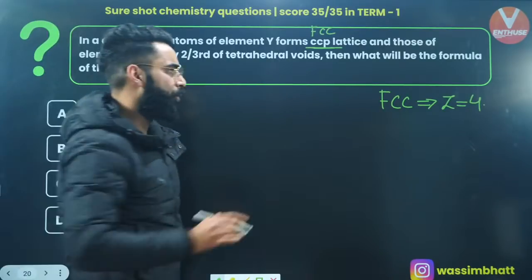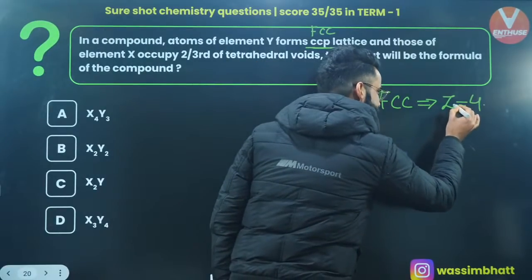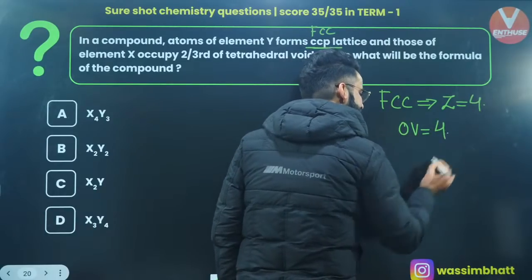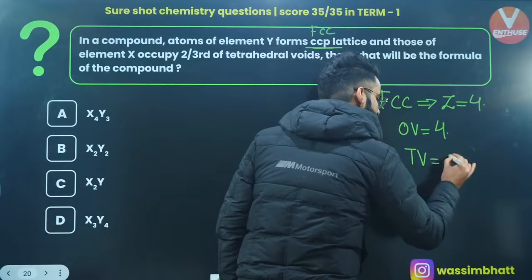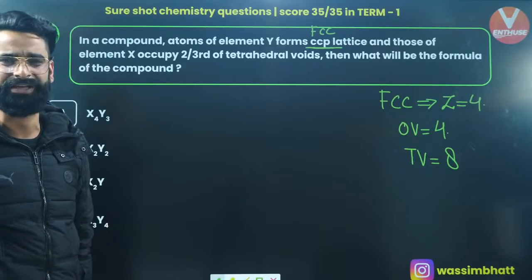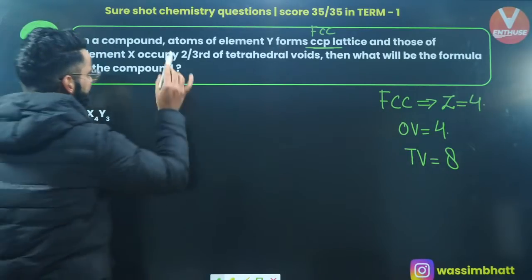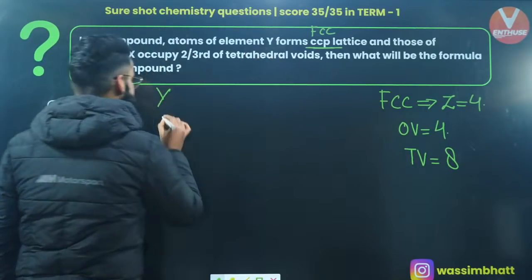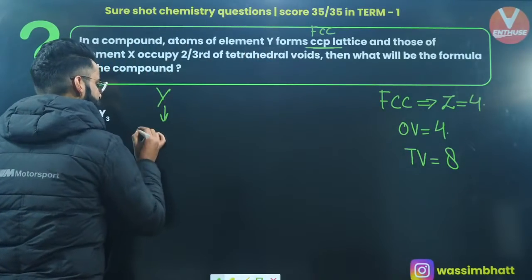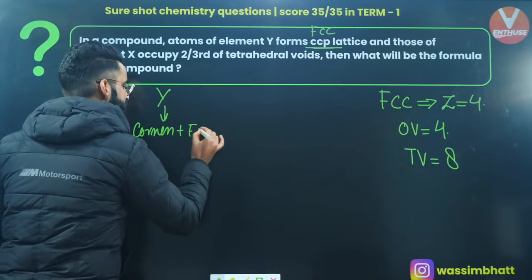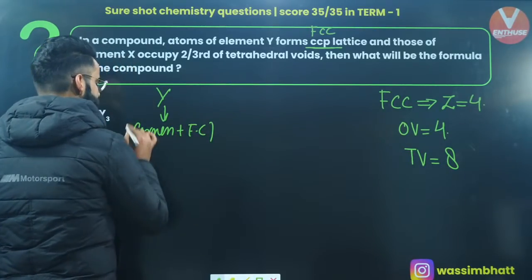Whatever is the value of Z for a unit cell, the same is the number of octahedral voids, and twice of it is the number of tetrahedral voids. This is something every one of you would know. Now see, in a compound, atoms of element Y form CCP. That means they are present at the corners and at the face centers. Let me write it over here.